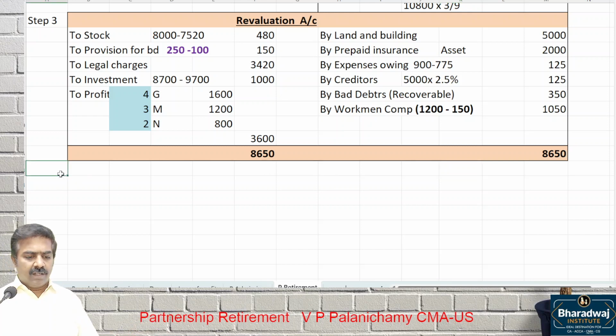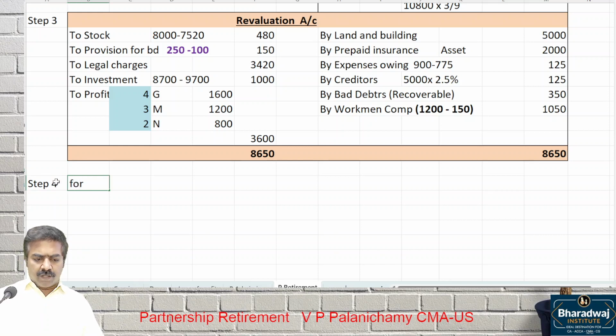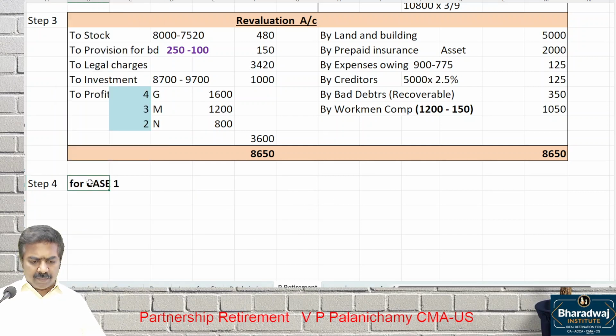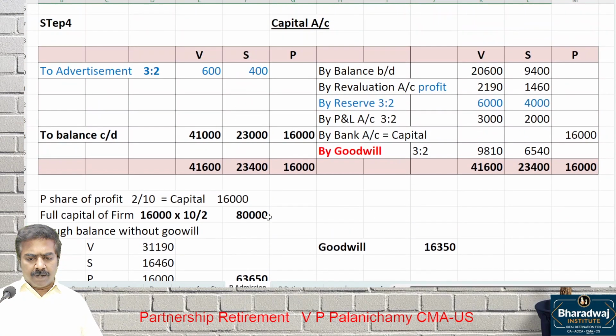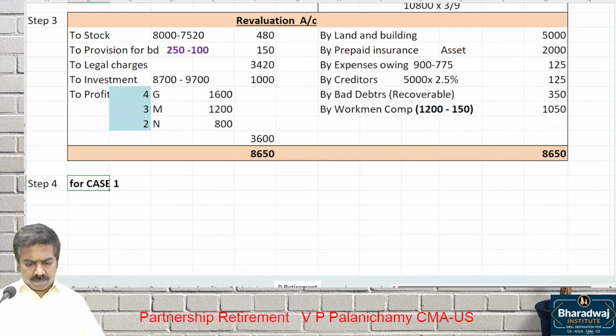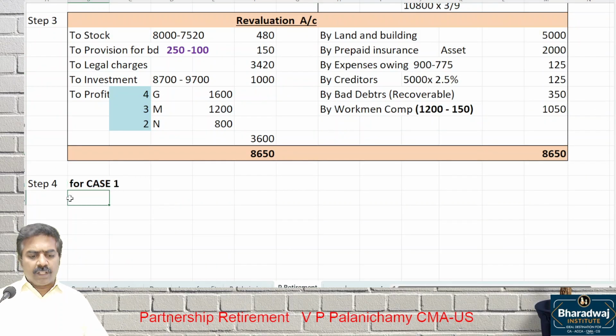Start the capital account for case 1, step 4. While closing that, we'll read it again and solve. But as of now, just prepare the capital account. Who are the partners?